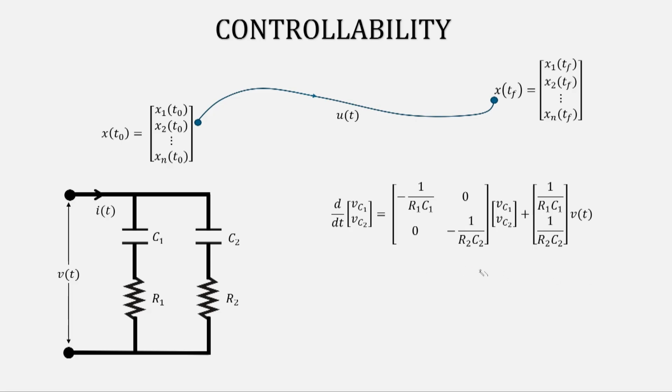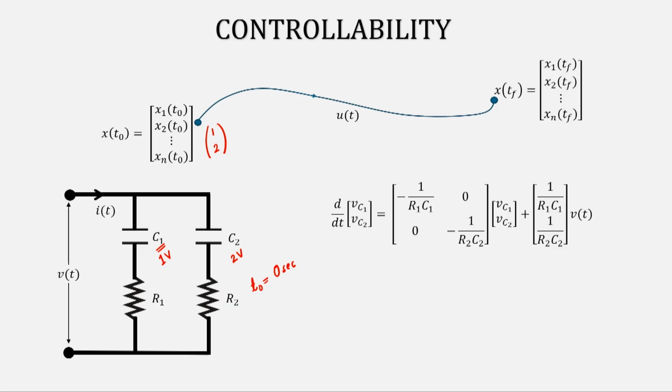Now, in this system suppose I started the experiment at t naught equal to 0 seconds, and at that time the initial voltage across the capacitor here was 1 volt and the initial voltage across this capacitor was 2 volt. The state vector at t naught equal to 0 seconds is [1 2].